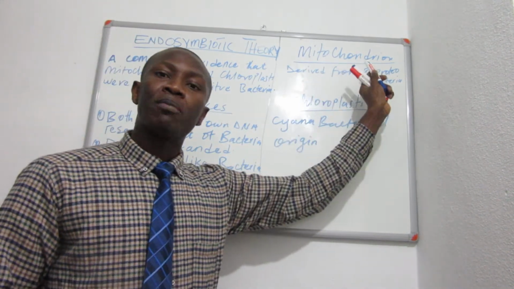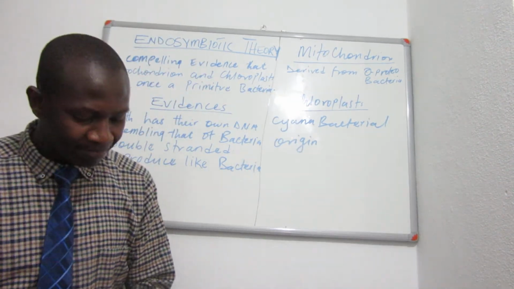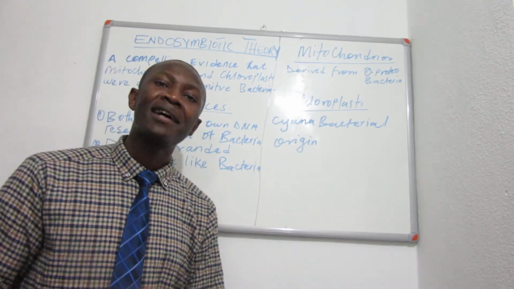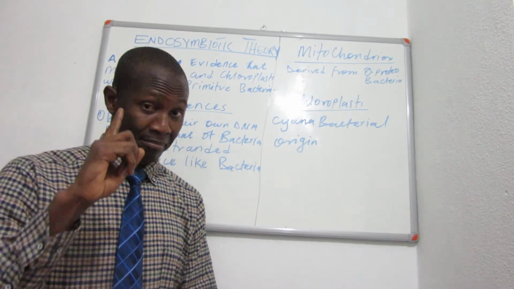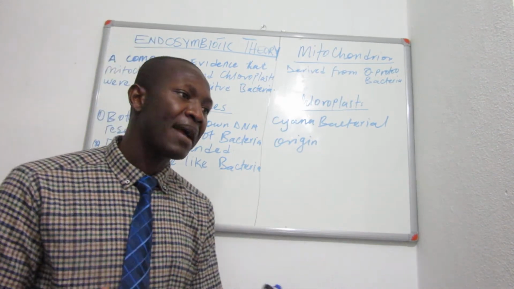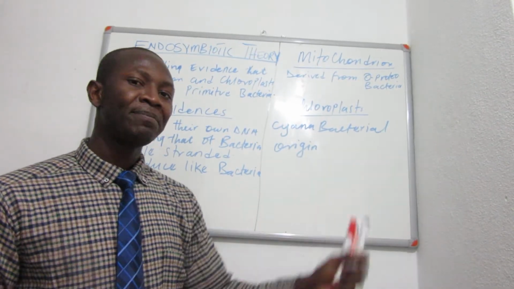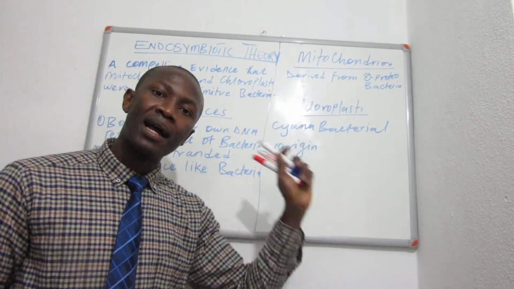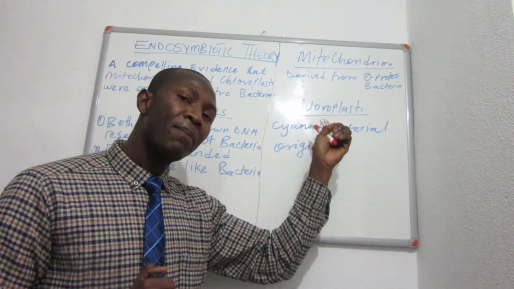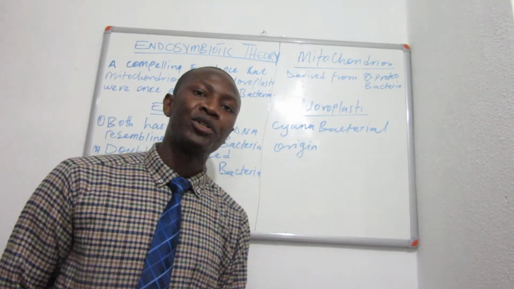Mitochondria, alpha proteobacterial origin. Let's look at the chloroplast, an organelle which is found only in plants. So amazingly, it has its own DNA. Don't forget, it came from bacteria. But what type of bacteria? This time around, it is the cyanobacterial origin. You know cyanobacteria? These are one of the first organisms that occupied this planet Earth. So chloroplast, cyanobacterial origin; mitochondria, alpha proteobacteria.